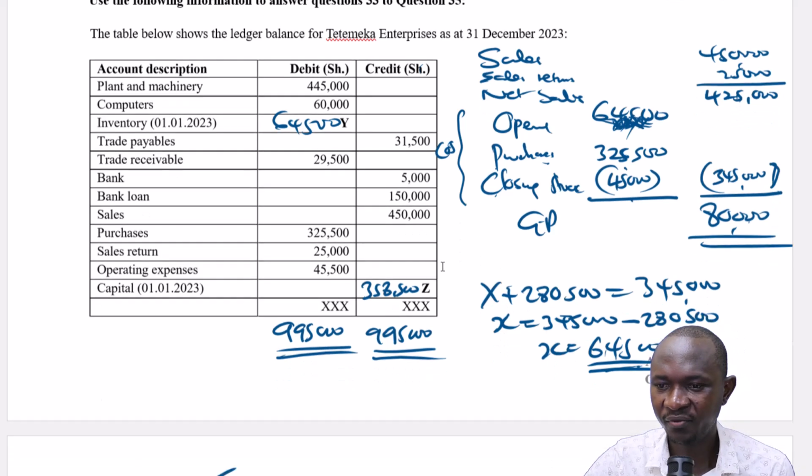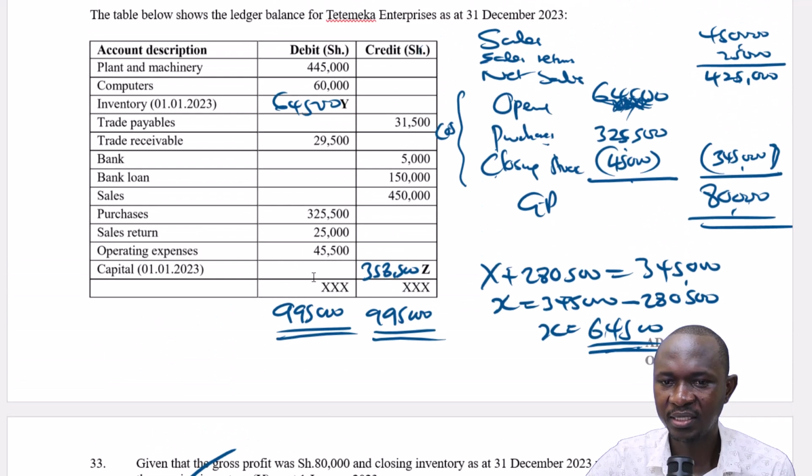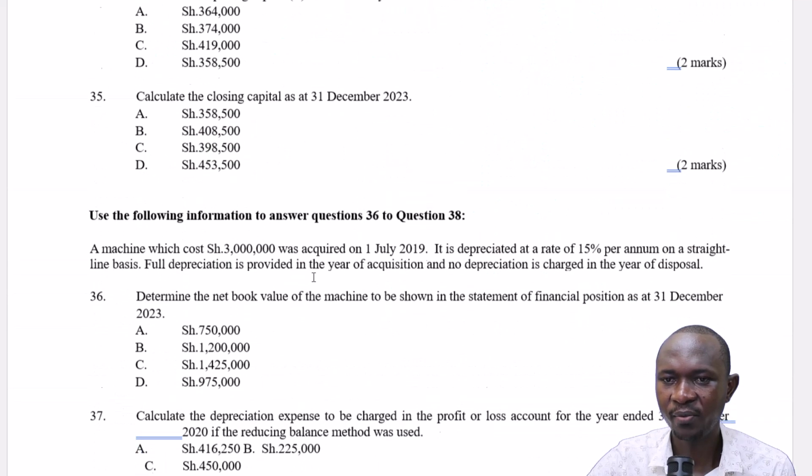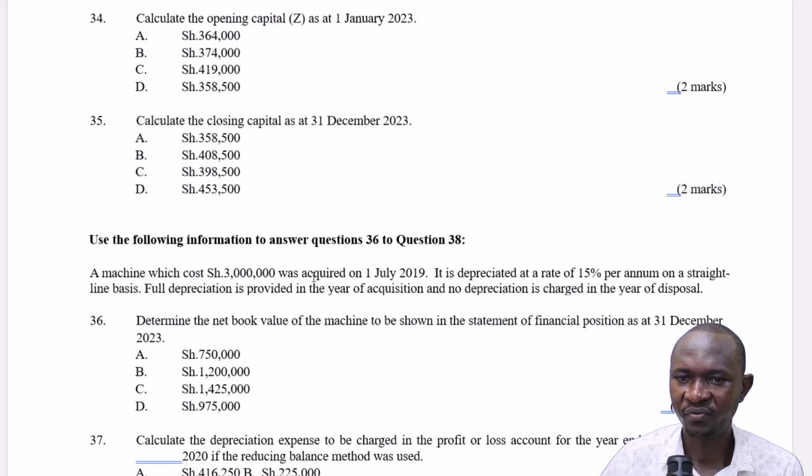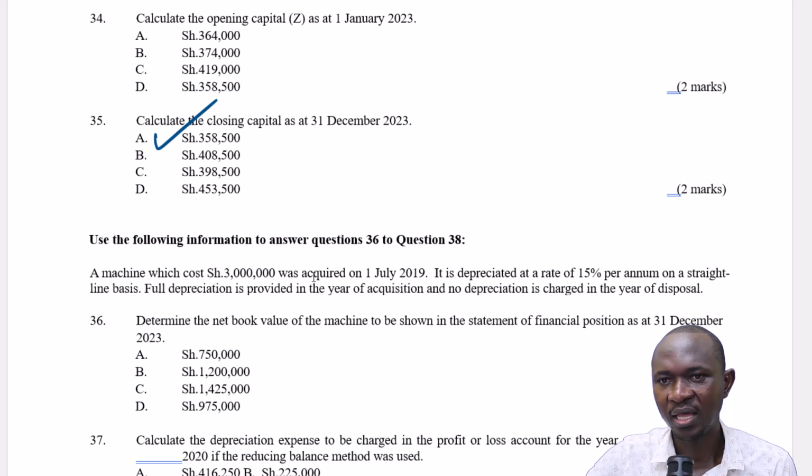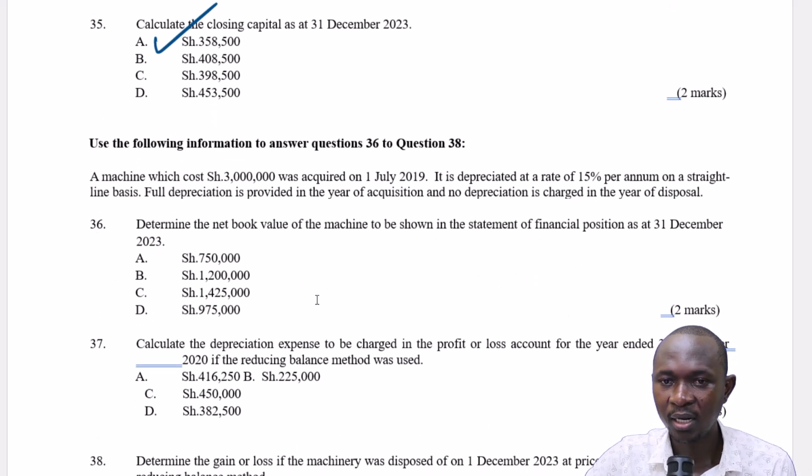So this is 358,500. That is Z. So we simply come here and say Z is 358,500. So that is the figure that we are looking for. 358,500. So then let's proceed to the next question.